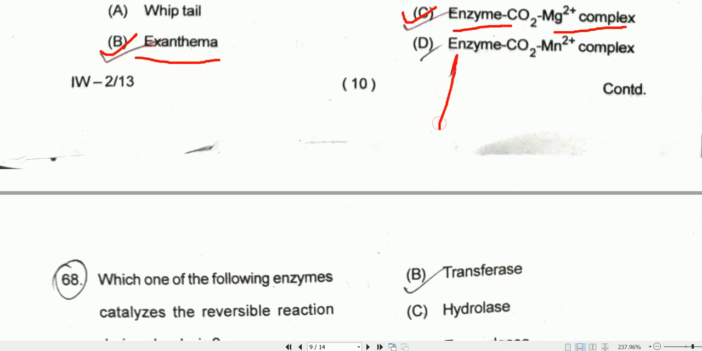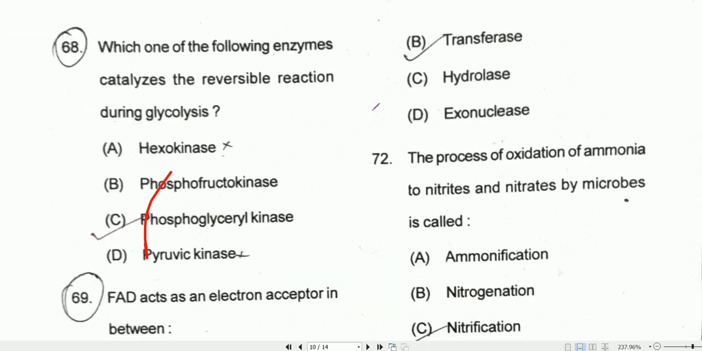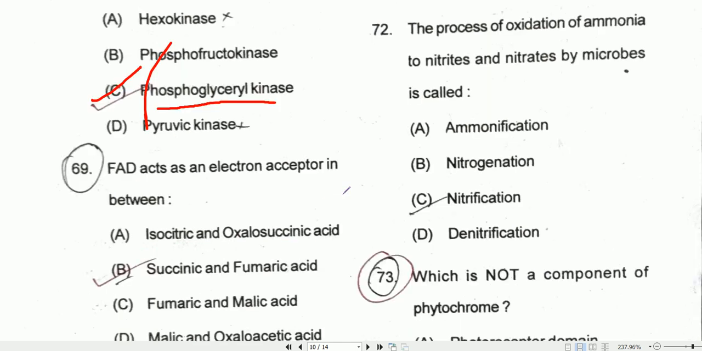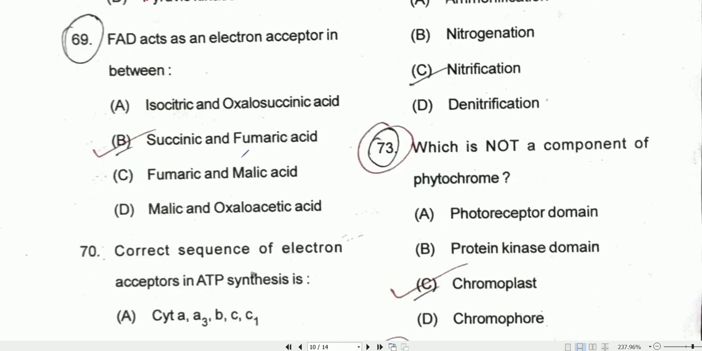Coming to question number 68. Which one of the following enzymes catalyzes the reversible reaction during glycolysis? So the enzyme is phosphoglycerol kinase. Option C will be the correct one. Coming to question number 69. FAD acts as an electron acceptor in between succinate and fumarate. So option B will be the correct one.